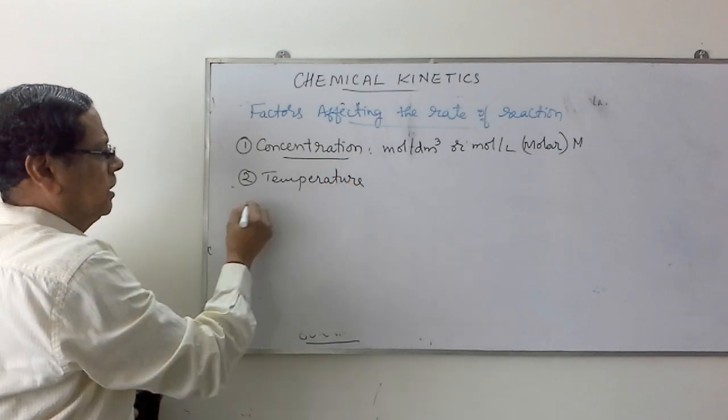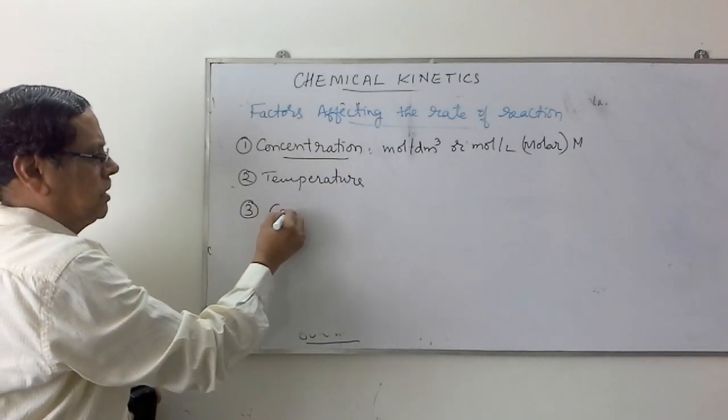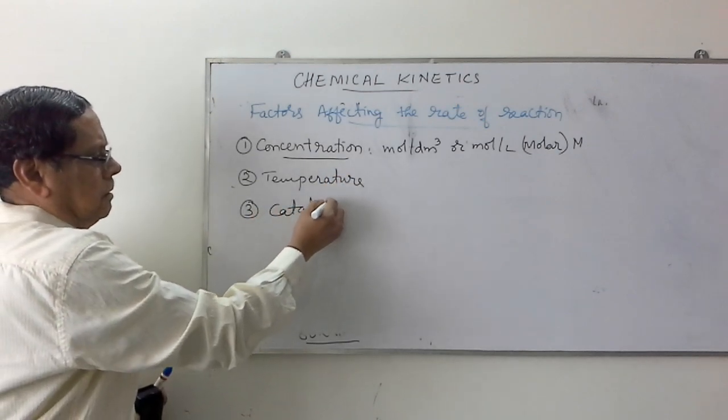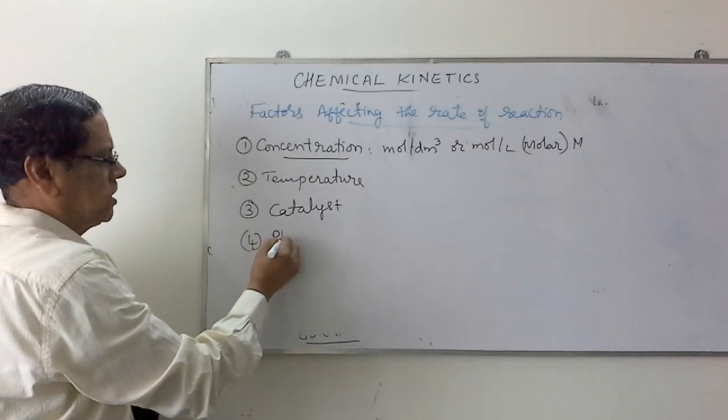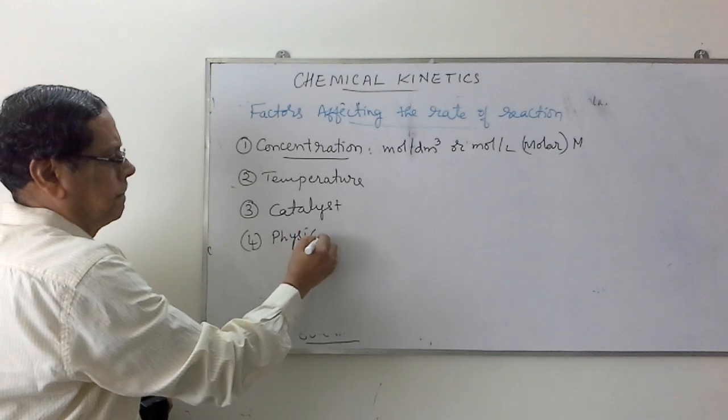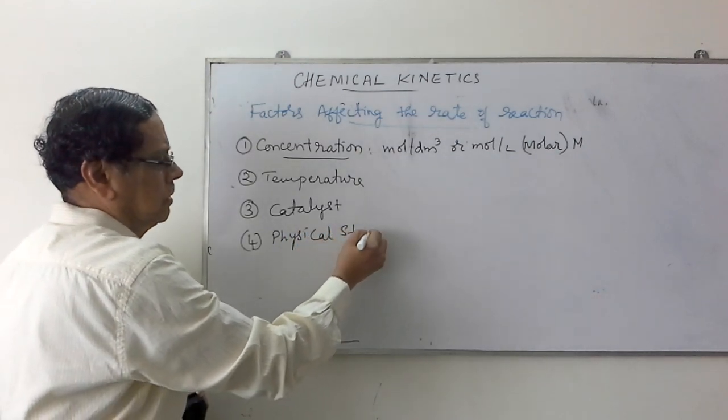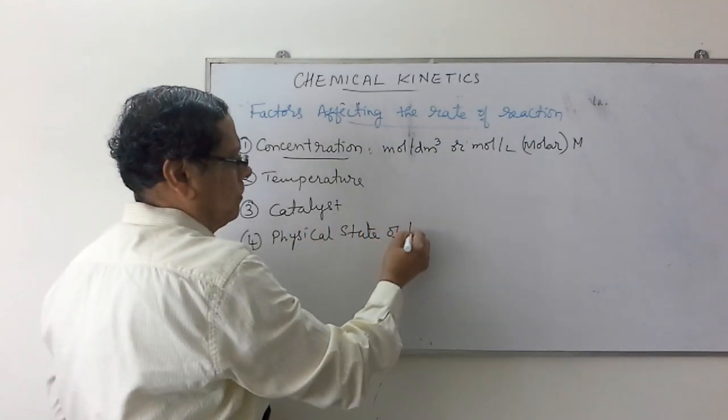The third factor is the catalyst. Fourth factor is the physical state of the substance.